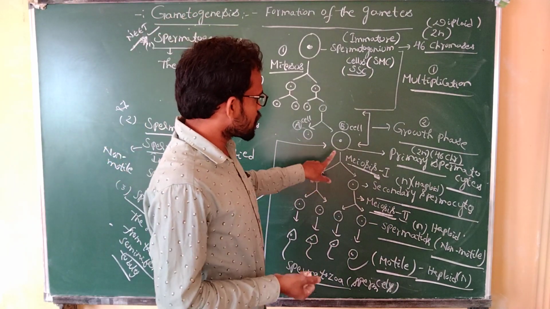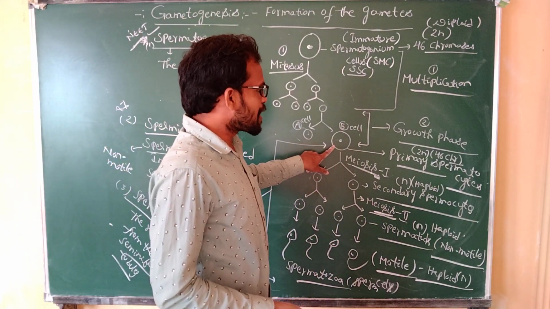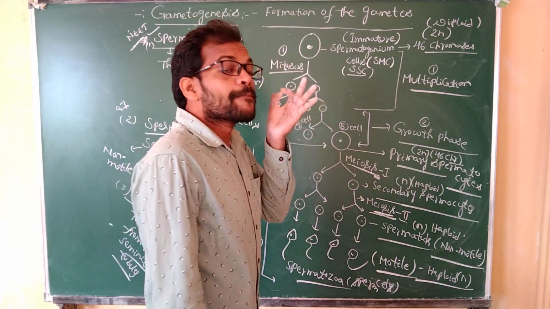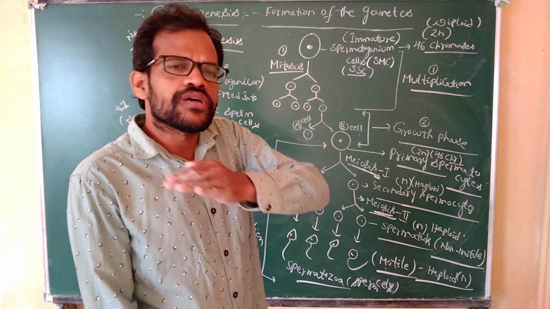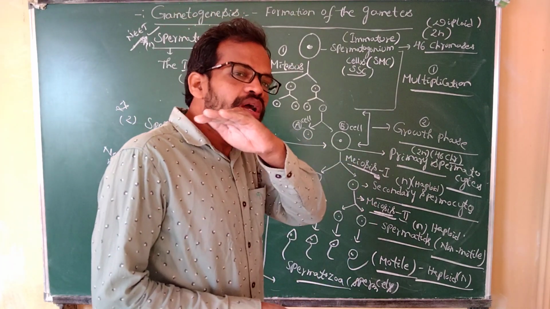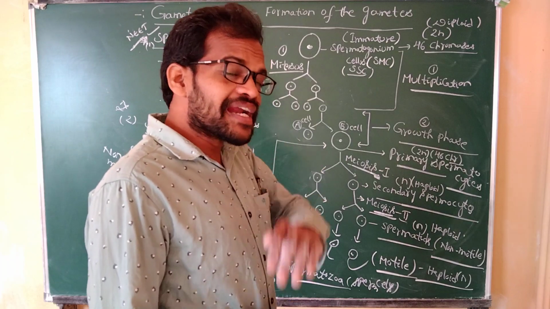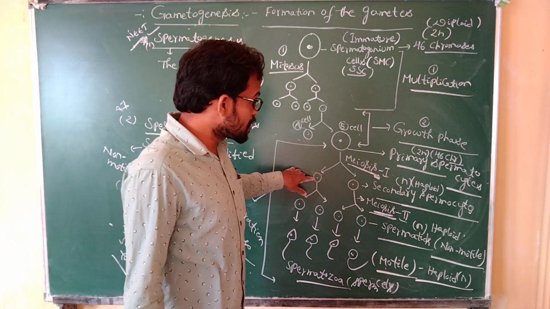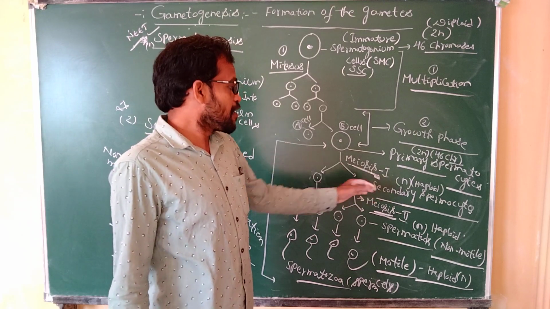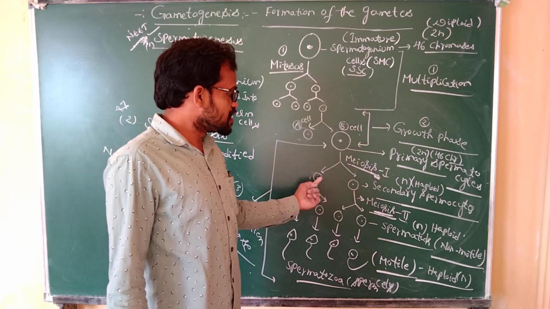Okay, coming to the next one. This is the primary spermatocyte. The primary spermatocyte participates in the meiosis 1 process. Meiosis means reduction division. The chromosome number and the nuclear content decrease, so the secondary spermatocytes are in the haploid condition.